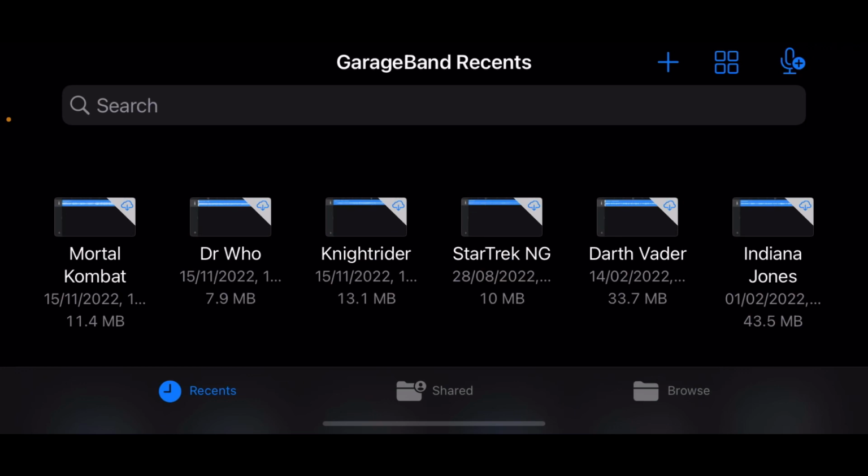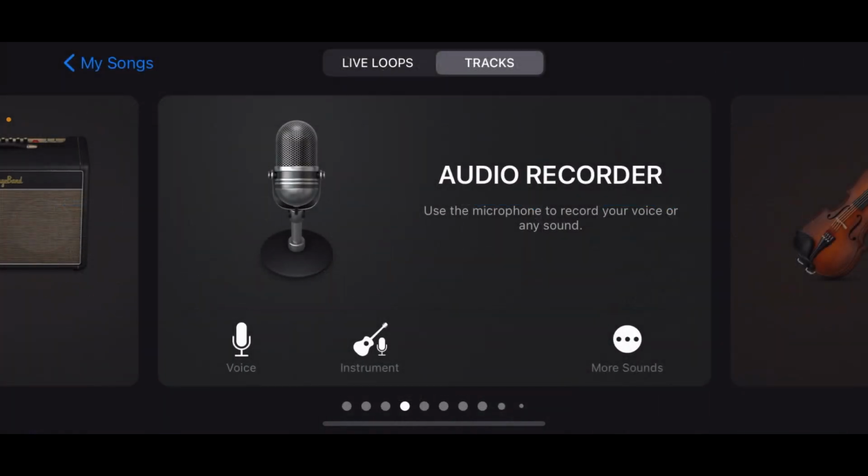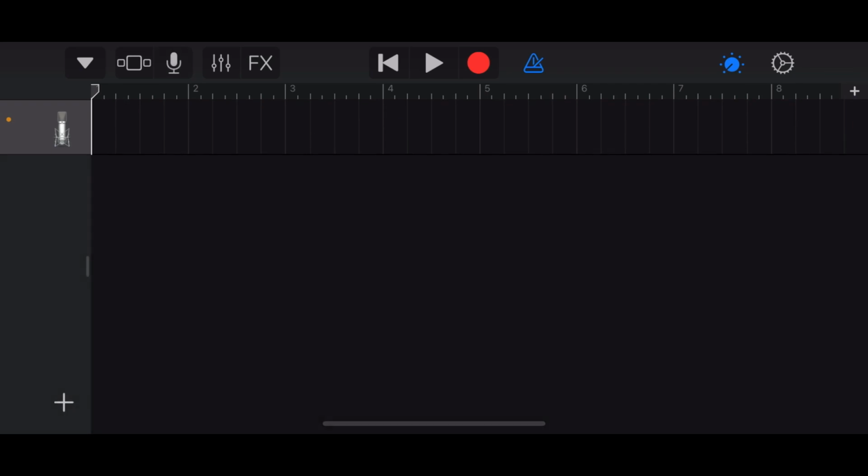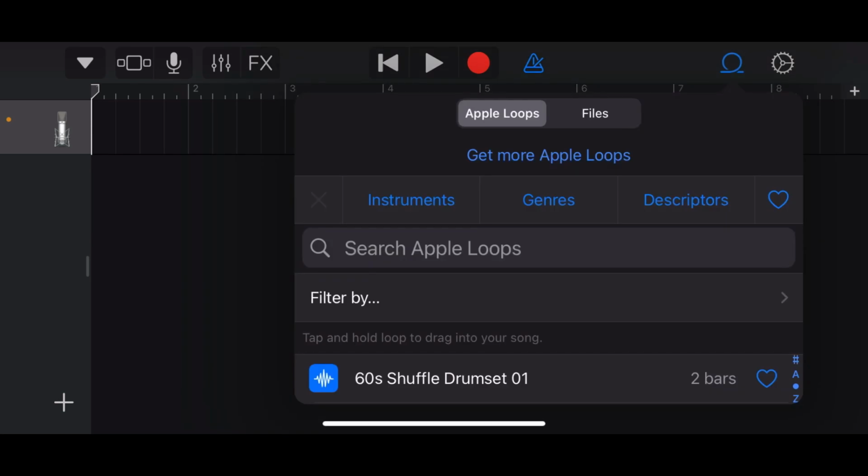I'm going to show you how to create a ringtone through GarageBand. So you need to go into GarageBand, click audio recorder and select voice recorder. Okay, then you're going to press the icon that looks like a set of bricks till you get to this screen, and then you're going to press the icon on the right that looks like a loop.